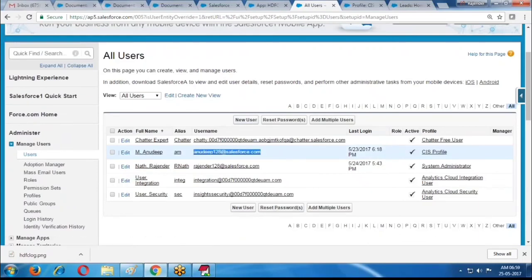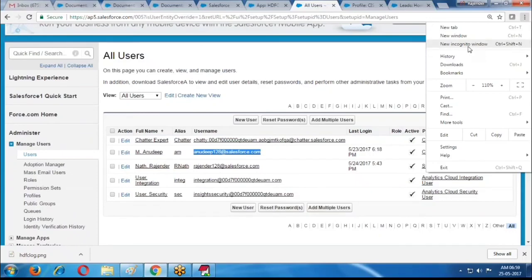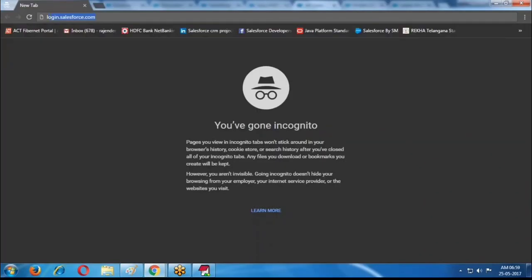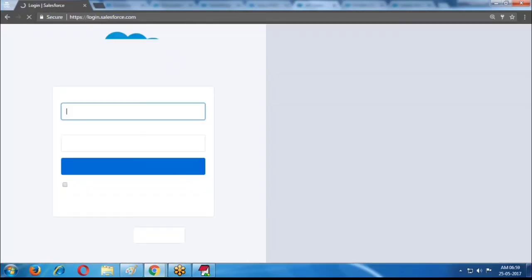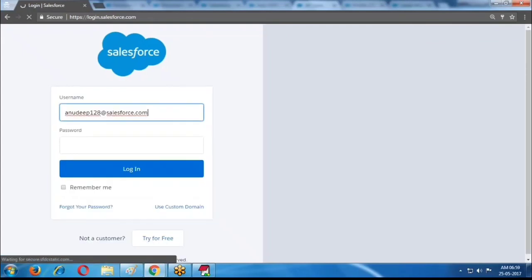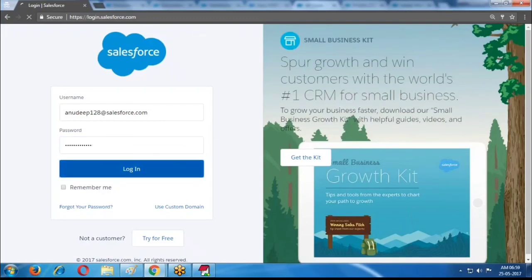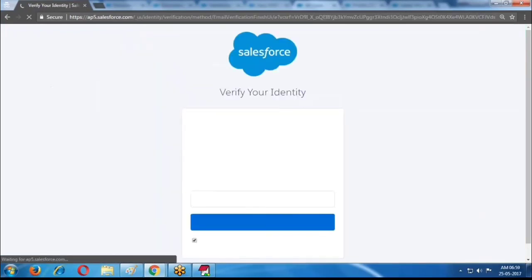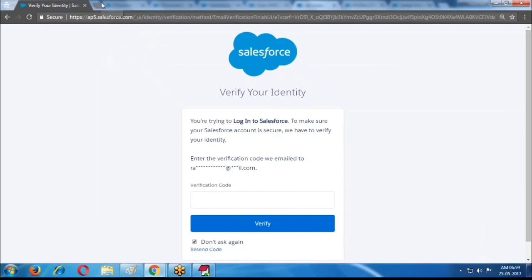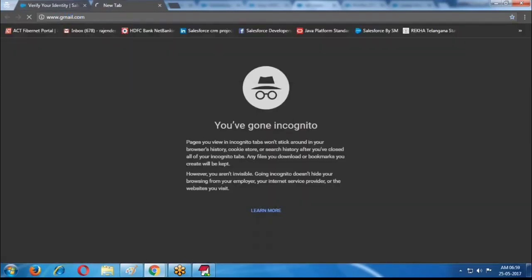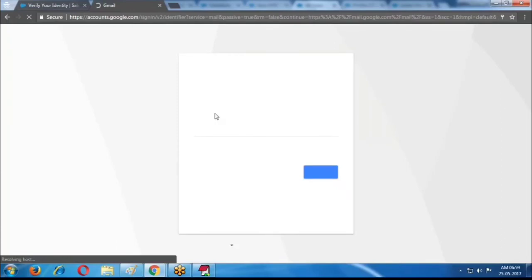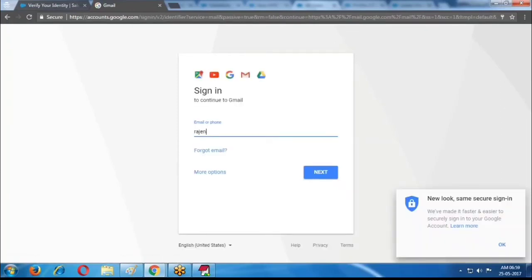Just log in as Anudeep. Verification code is required. Without verification also you can access.